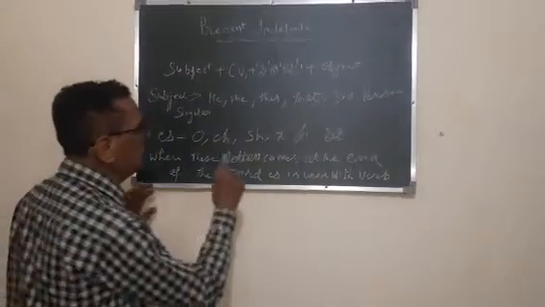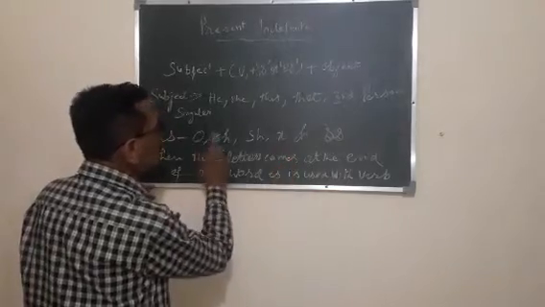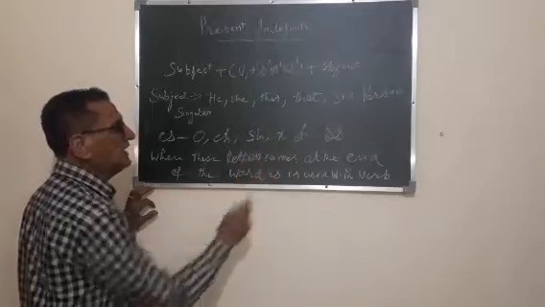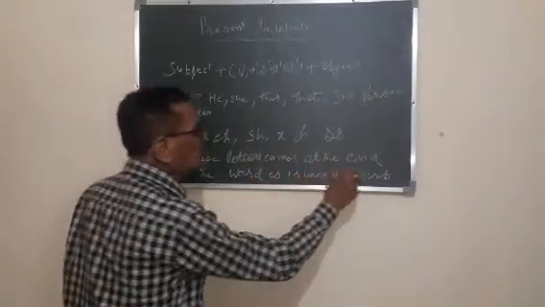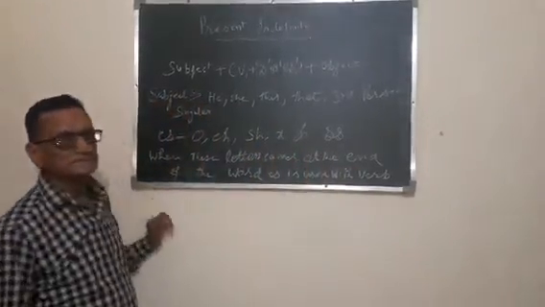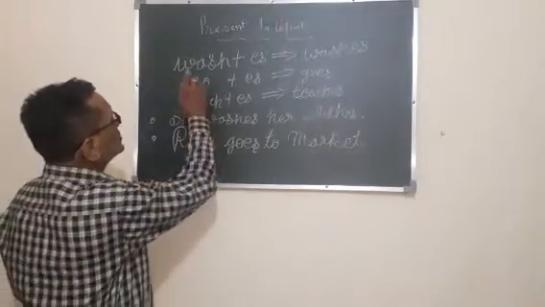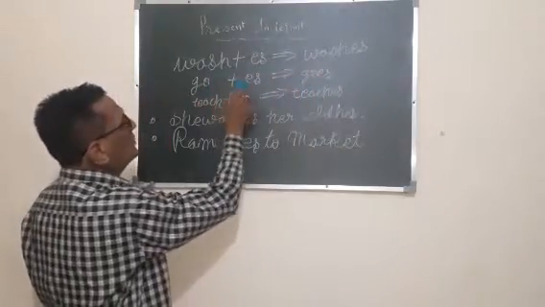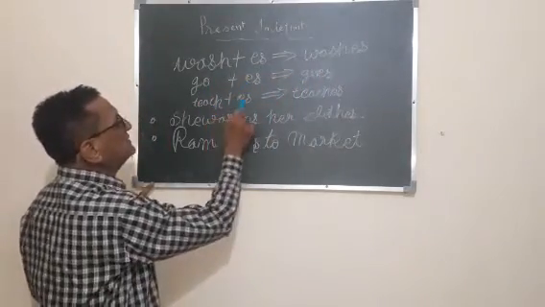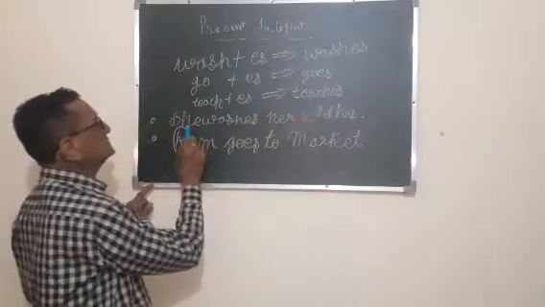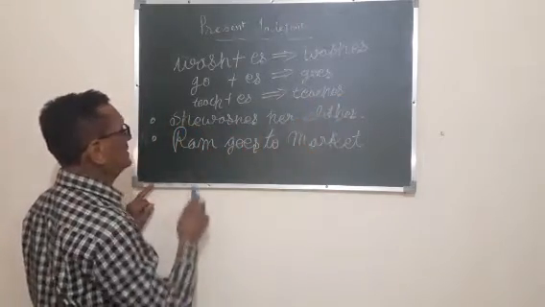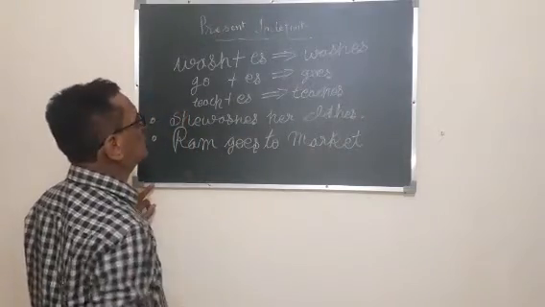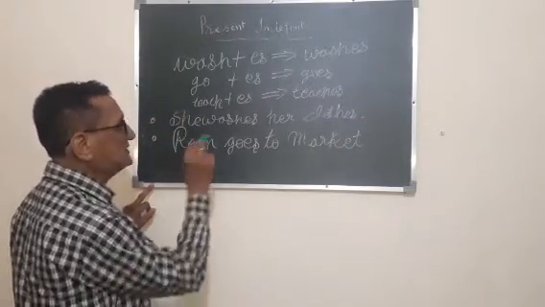I am going to repeat this again: O, CH, SH, X, double S. When it comes at the end of the word, ES is used along with the verb. Wash, W-A-S-H, plus ES, washes. Go plus ES, goes. Teach plus ES, teaches. She washes her clothes. Ram goes to market. In this way, I have told you about adding ES.